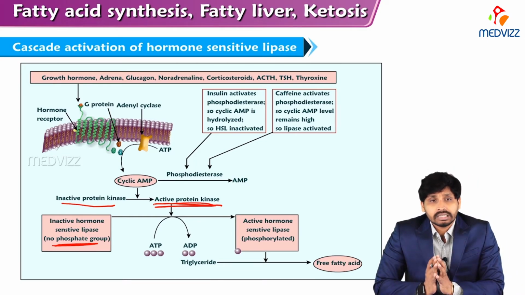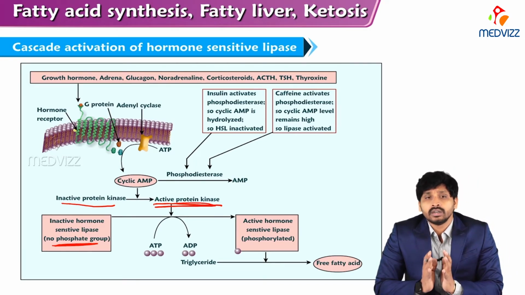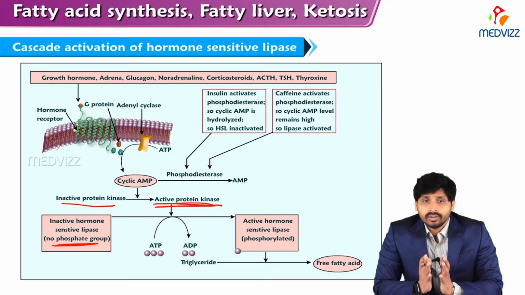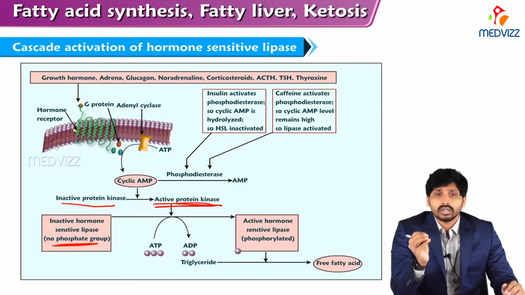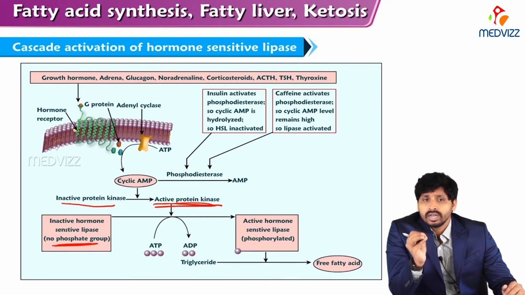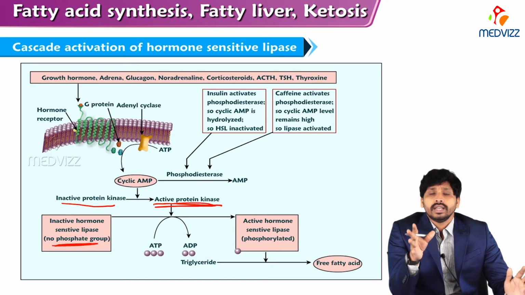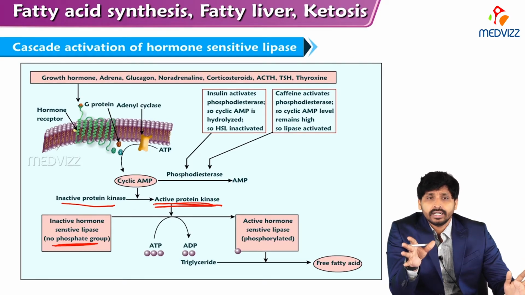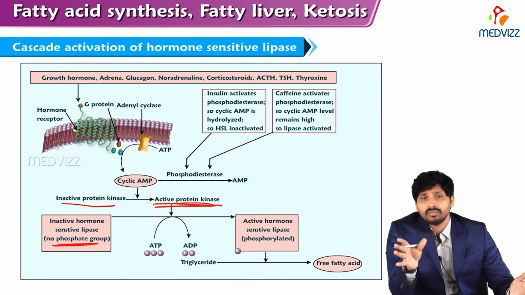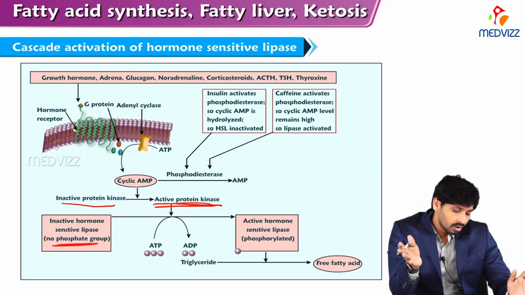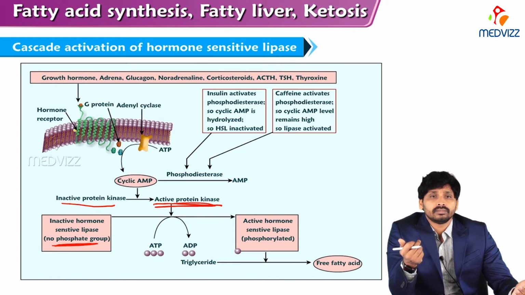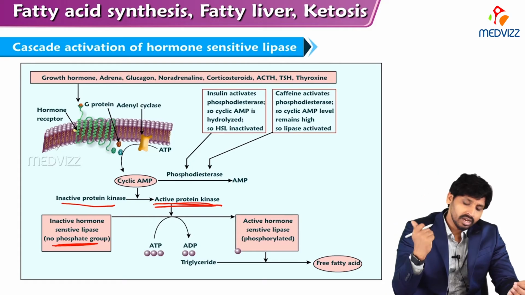Hormone sensitive lipase is inactive in the dephosphorylated state and active in the phosphorylated state. Insulin is dephosphorylating hormone sensitive lipase and inactivating it; by removing the phosphate group, it is inactivated. But other hormones like glucagon and growth hormone increase the activity of hormone sensitive lipase by adding a phosphate group via cyclic AMP formation.